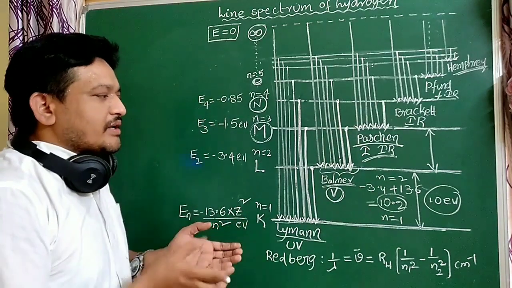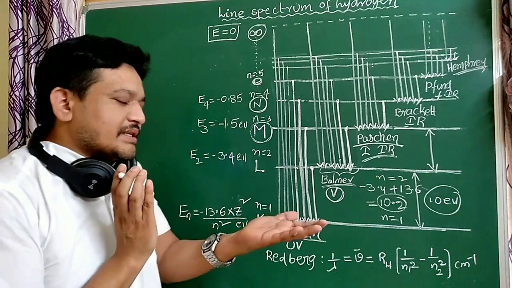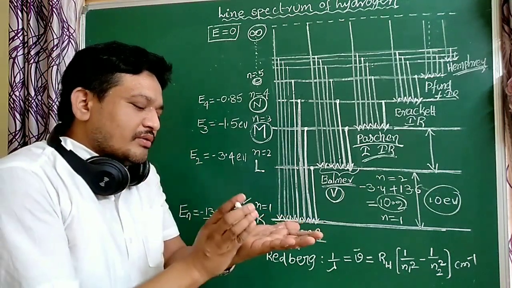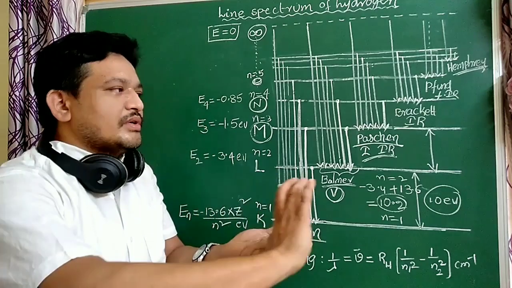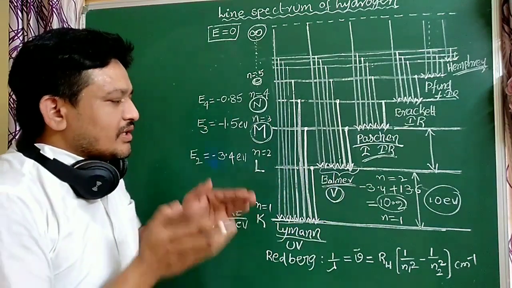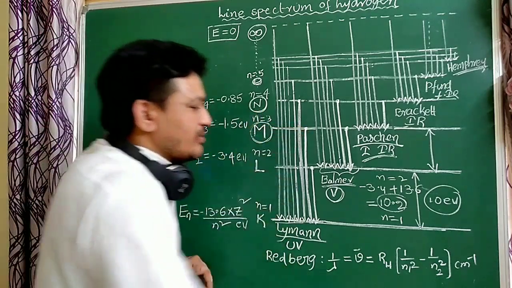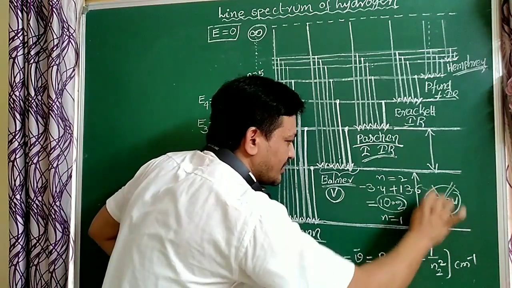Already I explained in the photoelectric effect: if less energy than required is applied on the metal surface, the electron is not released. Here also, the electron does not go to the second orbit using this energy, because it is very little.